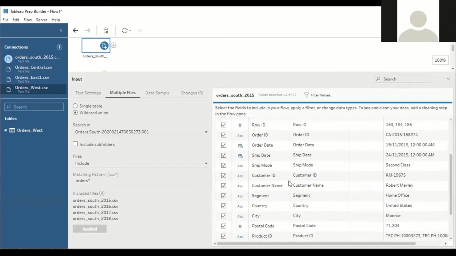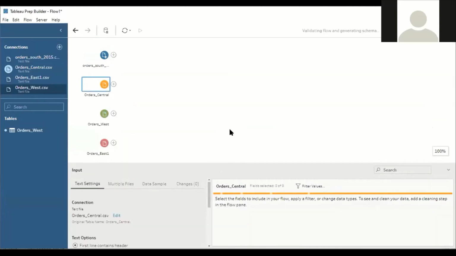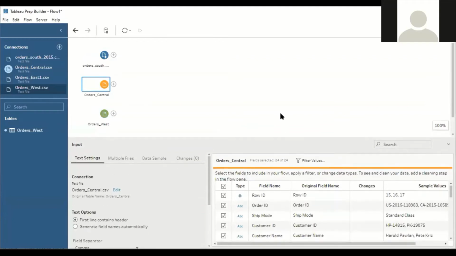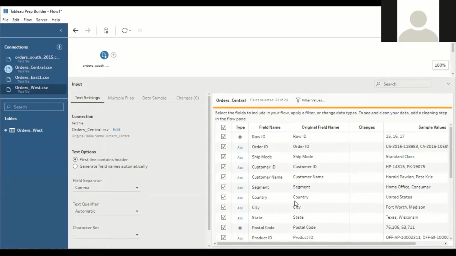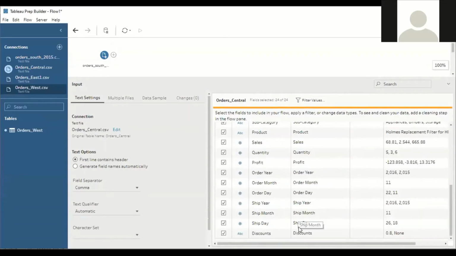If you check the sample data of the ship date, it is mentioned with date, month, year, along with the time. Similarly, in the central they have separated the data and are maintaining separate fields for ship month, ship day, as well as ship year.